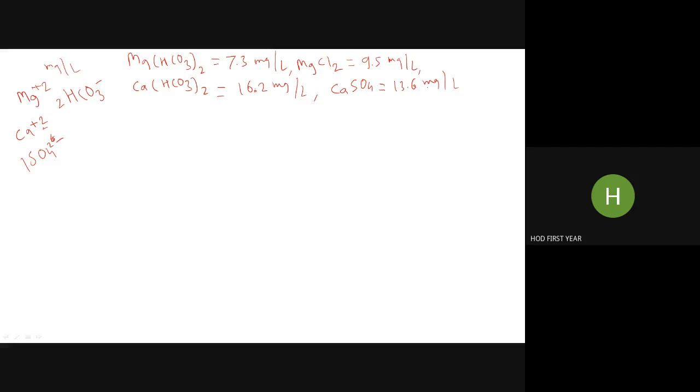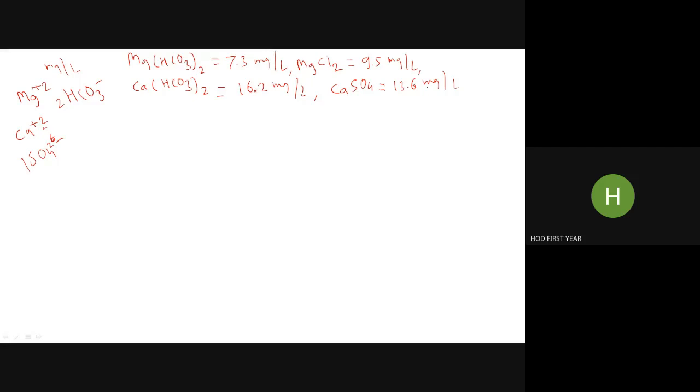Then you write down: calculate the temporary, permanent and total hardness of water.